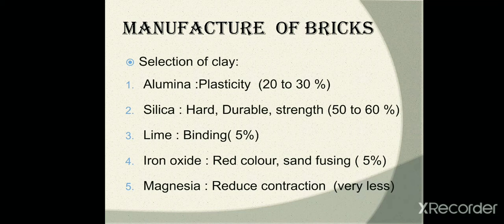Iron oxide. A small quantity of iron oxide present in brick earth acts as a flux. It imparts a pleasing red color to the bricks. The excess of iron oxide makes the bricks too soft during the burning stage. They suffer deformation in shape and size. The deficiency of iron oxide in the clays makes their burning difficult and also gives a yellowish appearance. Magnesia. Small quantities of magnesia make the bricks of yellowish color and reduce shrinkage. But excess of magnesia leads to decay of bricks.